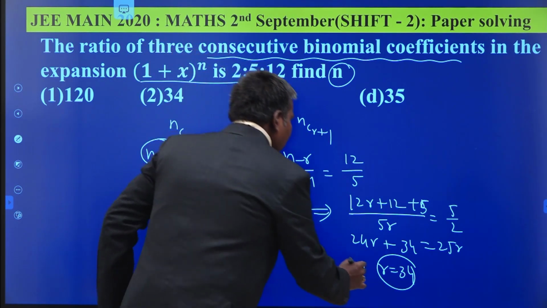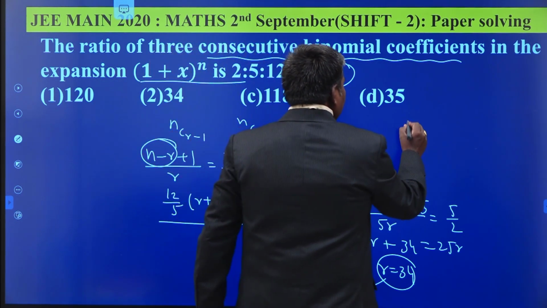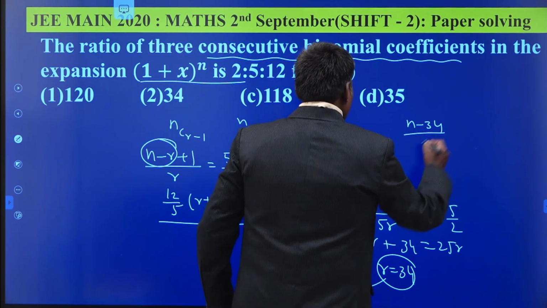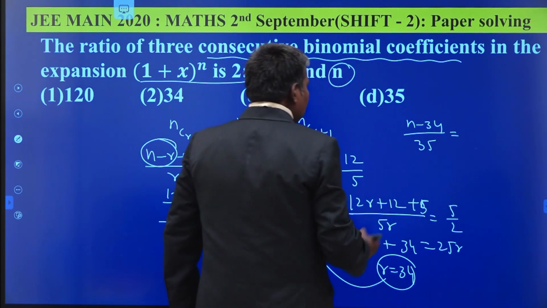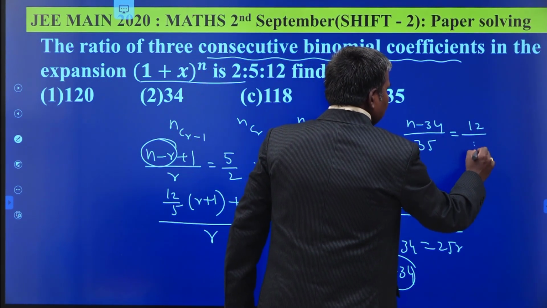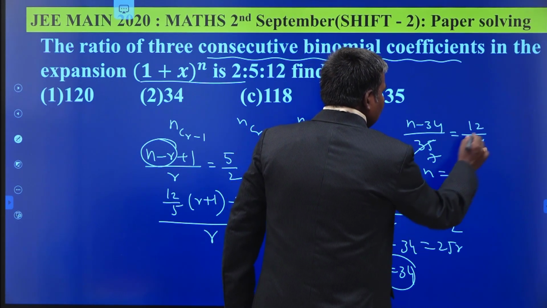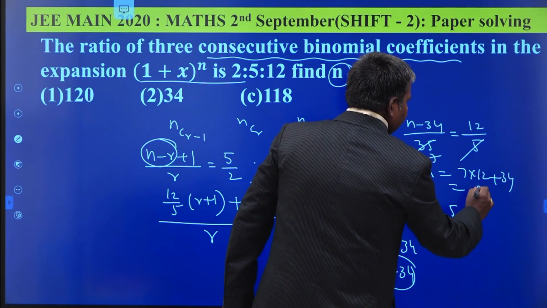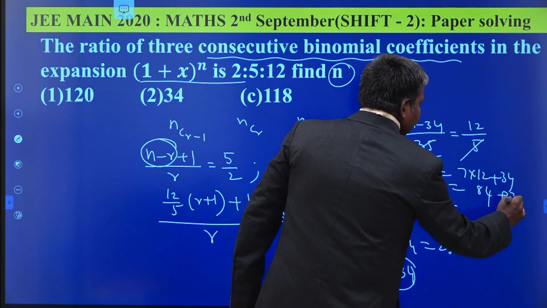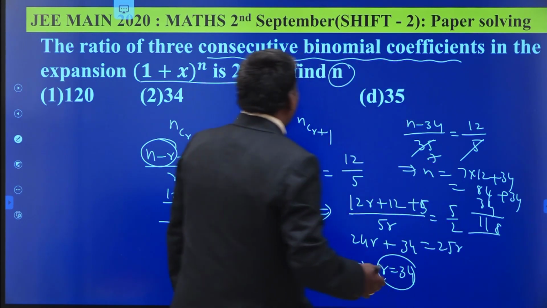Substitute the value of r here itself. We get the value of n. n minus 34 by r plus 1, that is 35, is equal to 12/5. 5 sevens, implies n is equal to 7 into 12 plus 34. 84 plus 34 is 118.